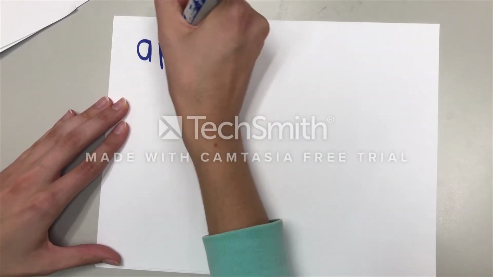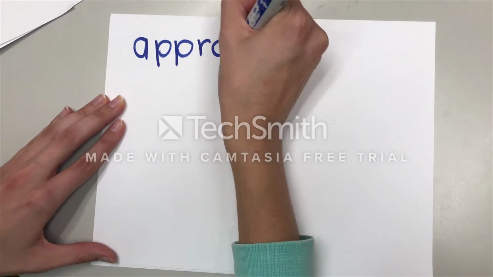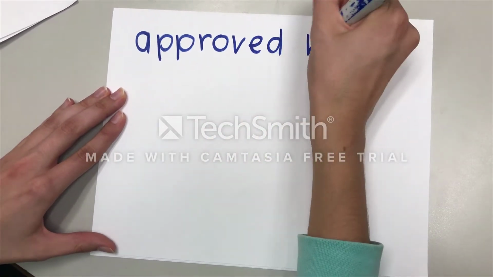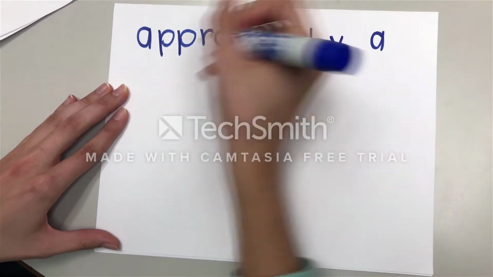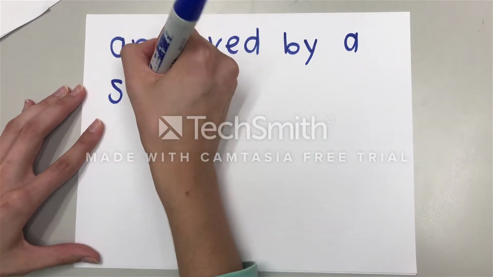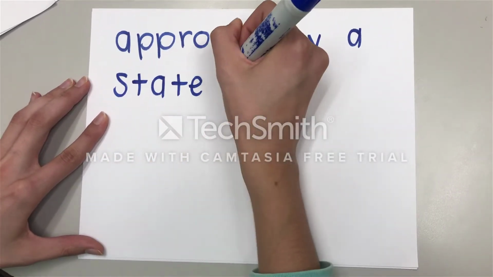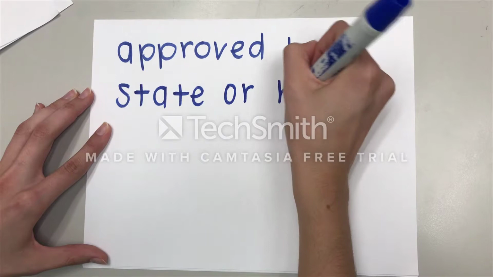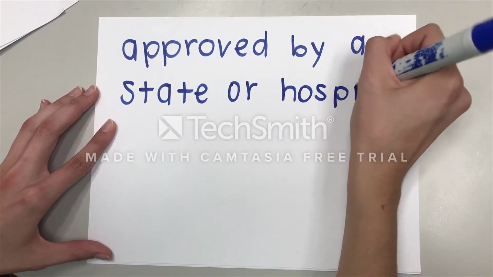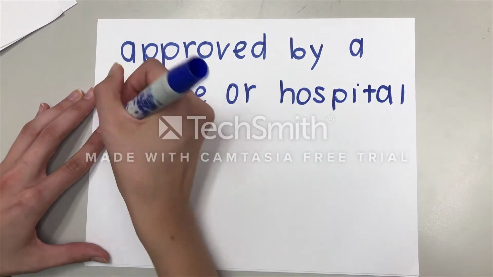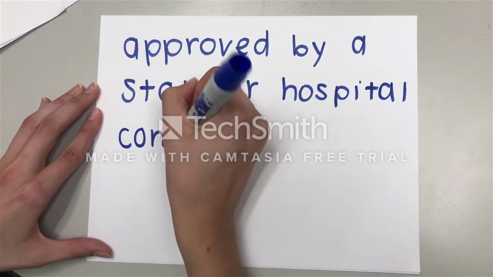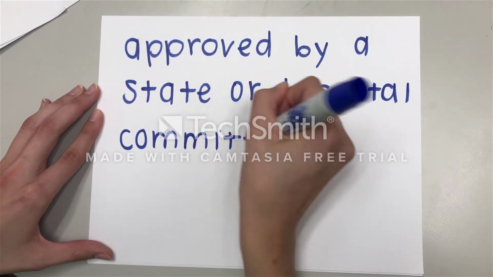Organ donation is difficult in India because if the donor is not related to the person who is receiving the organ, the transplant has to be approved by a state committee or hospital committee that has government officials on it. Four doctors have to declare the person brain dead before organs can be harvested. Multiple tests must be done before the person can be declared brain dead.